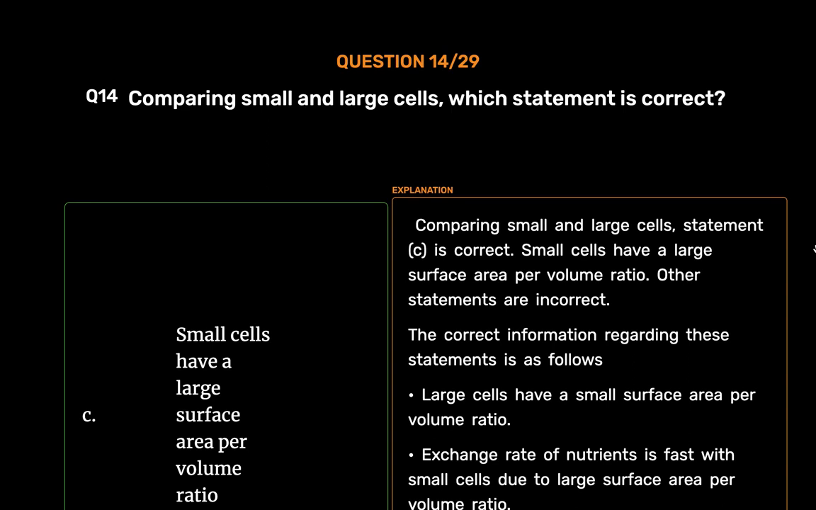Other statements are incorrect. The correct information regarding these statements is as follows. Large cells have a small surface area per volume ratio. Exchange rate of nutrients is fast with small cells due to large surface area per volume ratio. Exchange rate of nutrients is slow with large cells as they have small surface area per volume ratio.